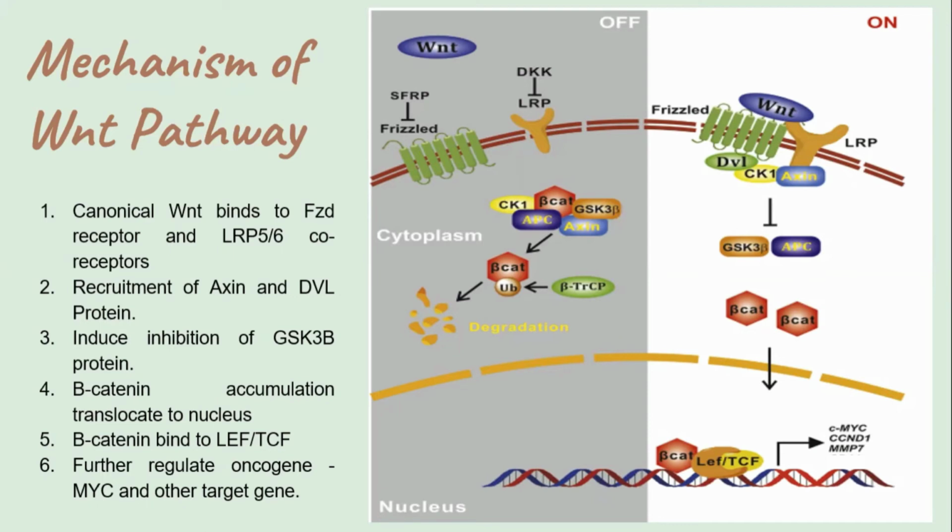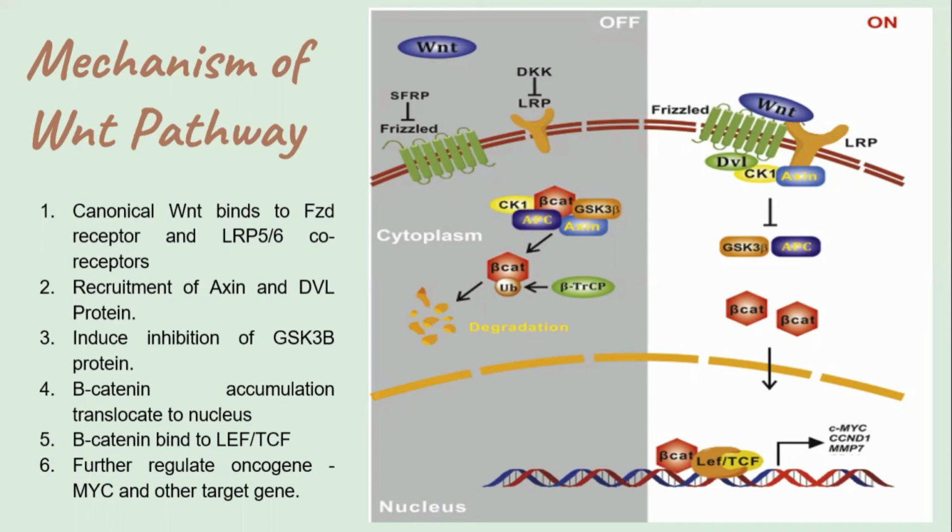Another one is the canonical pathway, which contributes to the formation of breast cancer. The dysregulation of this signaling pathway, as mentioned by Atika, has been implicated in many human diseases ranging from cancer to skeletal disorder. As for breast cancer, they undergo the canonical pathway where the WNT proteins, a large family of secreted factors, bind to FZD and also LRP5 or 6 co-receptor and initiate a signaling cascade.